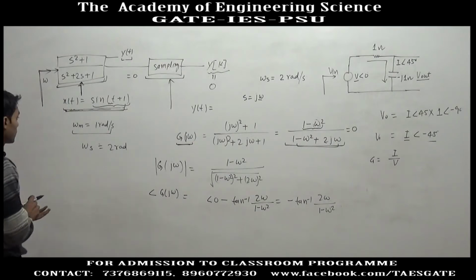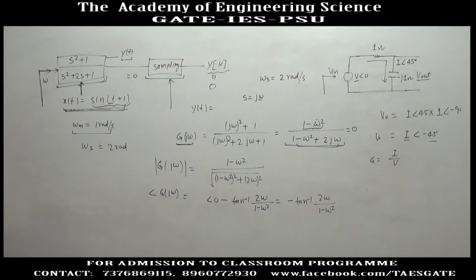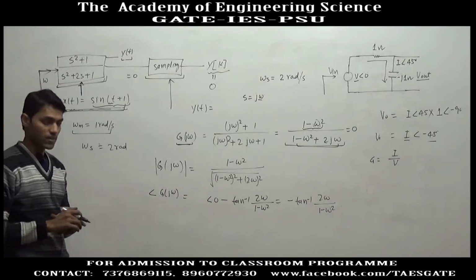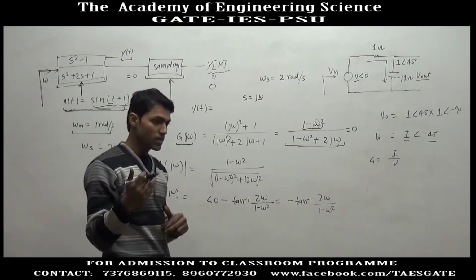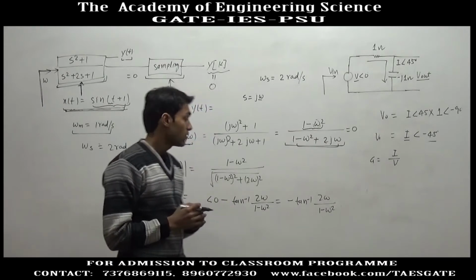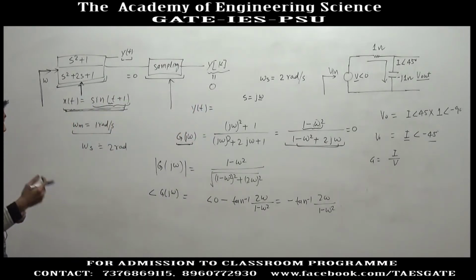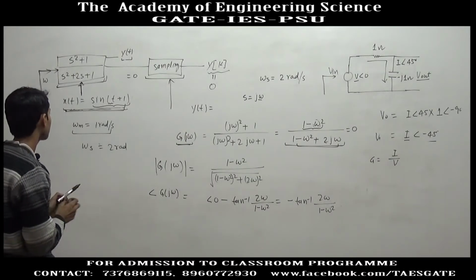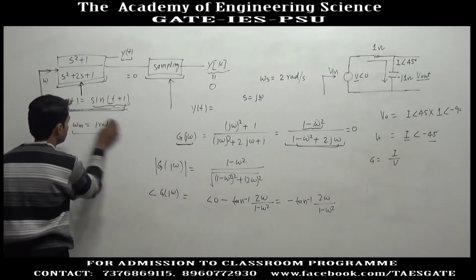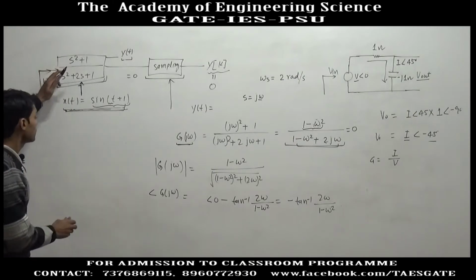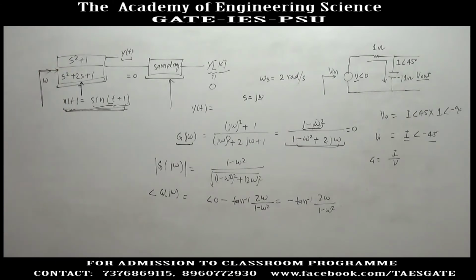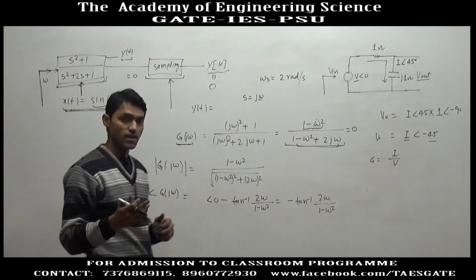and there was one sentence in the question: the yt is in a steady state. Now what is the meaning of this sentence? What would happen if yt was not in steady state? See, this is a second order system, and an example of a second order system is an RLC circuit.